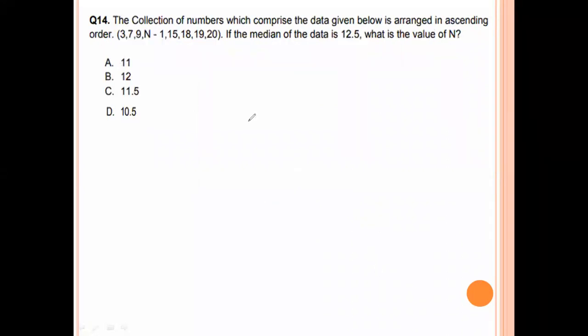The collection of numbers which comprise the data given below is arranged in ascending order. First we arrange in ascending order: 3, 7, 9, n minus 1, 15, 18, 19, 20. The median of the data is 12.5. What is the value of n? How many numbers are there? 1, 3, 4, 8. 8 means the middle is between two numbers. Average value is equal to median.